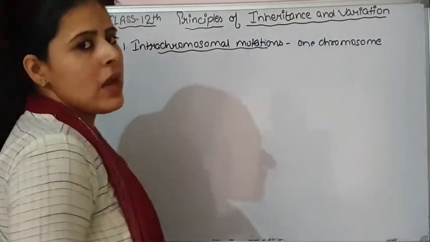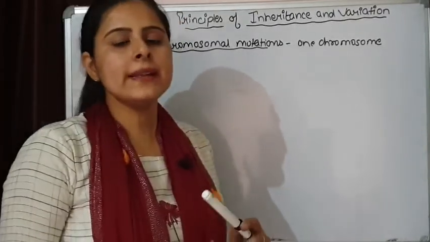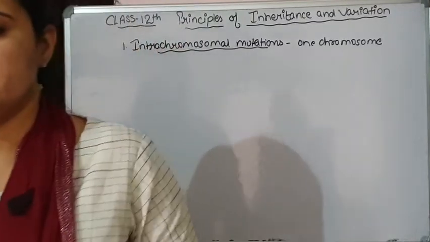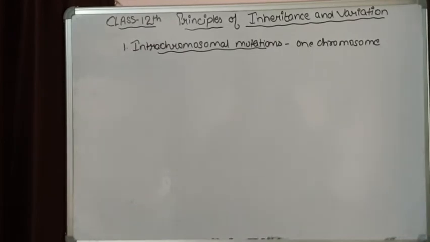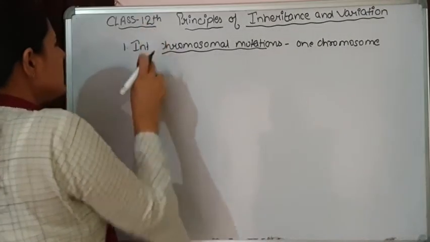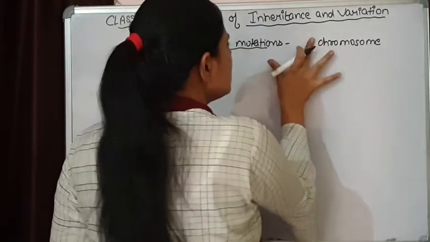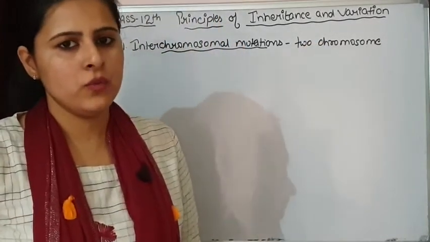These are intrachromosomal mutations. The next is interchromosomal, between two chromosomes. So the second one is interchromosomal mutations, in which two chromosomes are involved.